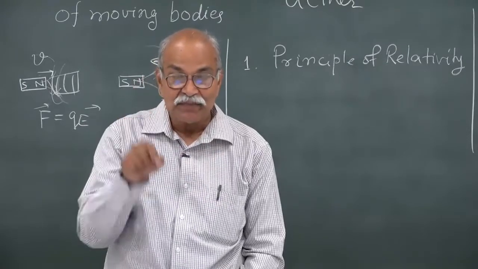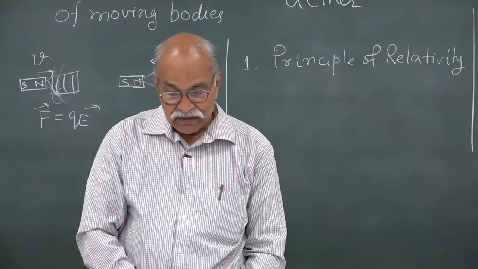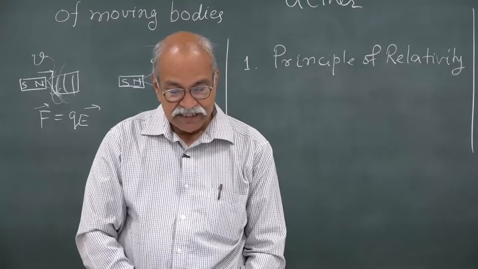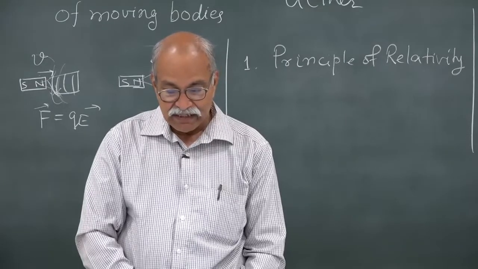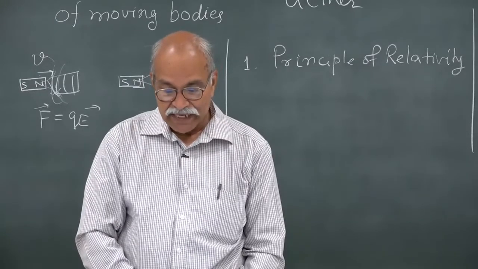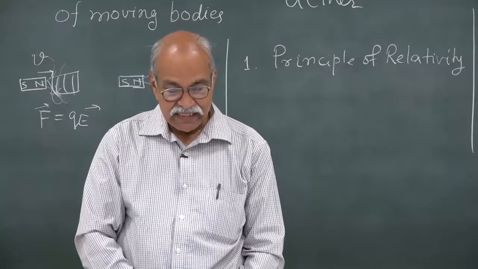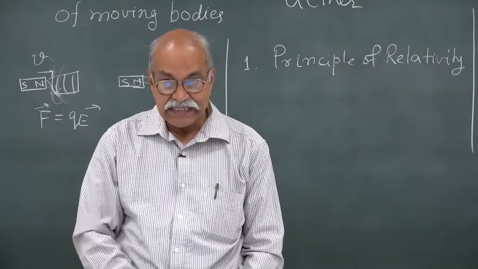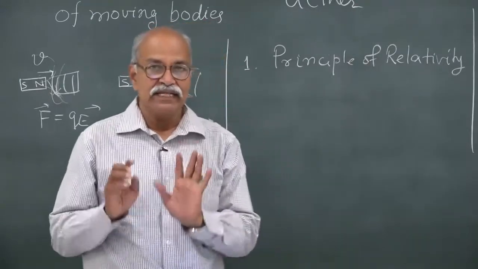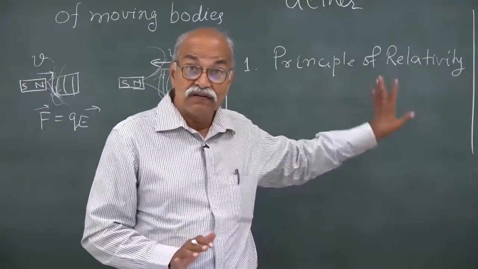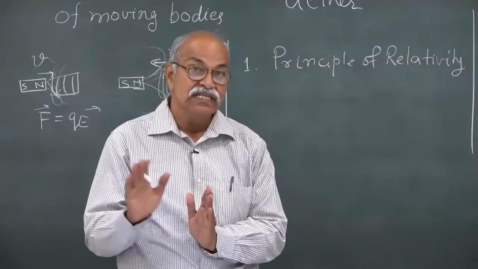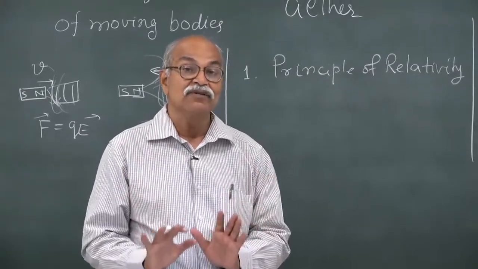Then he puts another postulate, which is namely that light is always propagated in empty space with a definite velocity c, which is independent of the state of motion of the emitting body. So, light always propagates in empty space with the same definite velocity c, independent of whether the source is moving or not. So, essentially what it says, or how we will write it, is that the speed of light in vacuum is c in all inertial frames of reference.